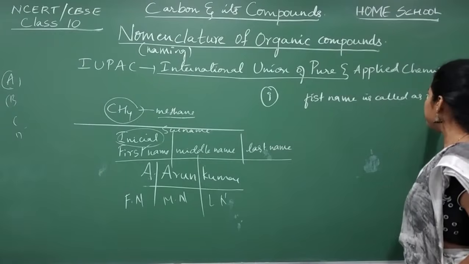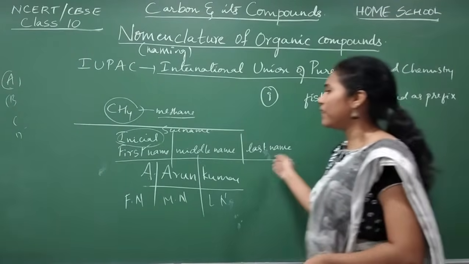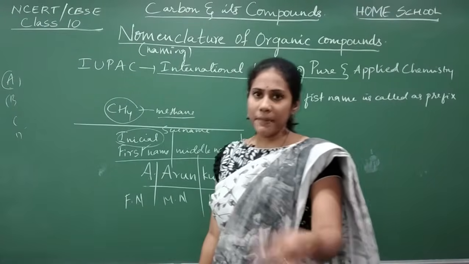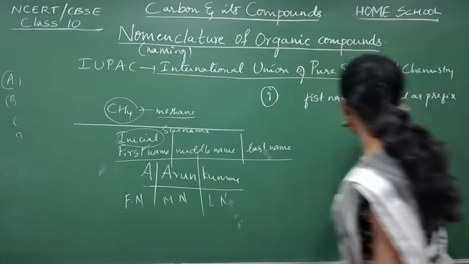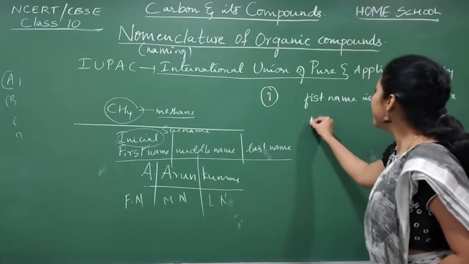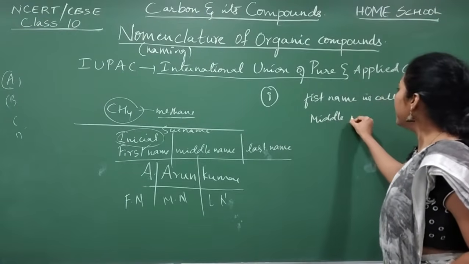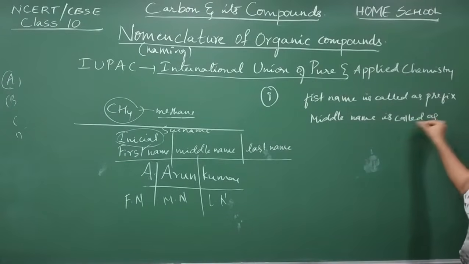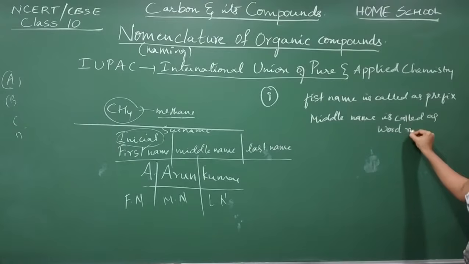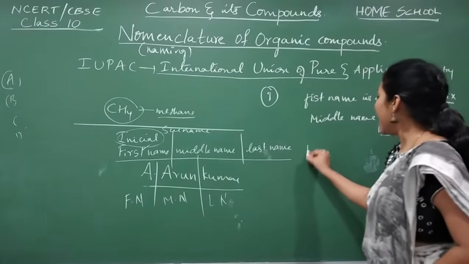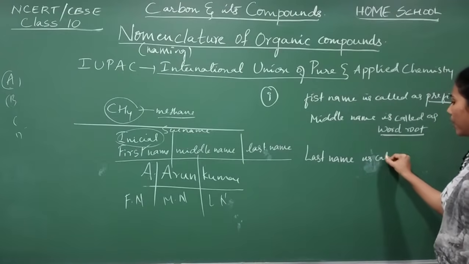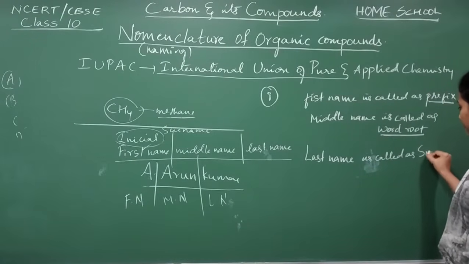as prefix. In normal language, we say this part of a name is called the first name, no? But in chemistry language, we call the first name the prefix. Okay, and the middle name is called the word root. Remember this, word root. The middle name is called the word root, and the last name is called the suffix.